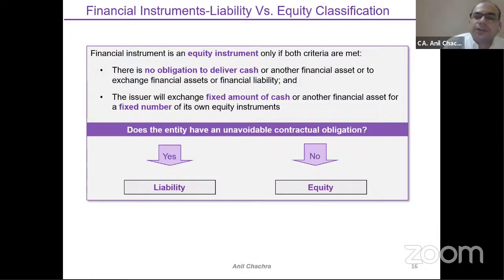Suppose the preference shares are in redeemable form. That means I have a contractual obligation to pay cash. It will be my liability. Under I GAAP, it is your equity, but under Ind AS, redeemable will become your liability portion. As and when you pay the dividend on those preference shares, that will become my interest part, right?